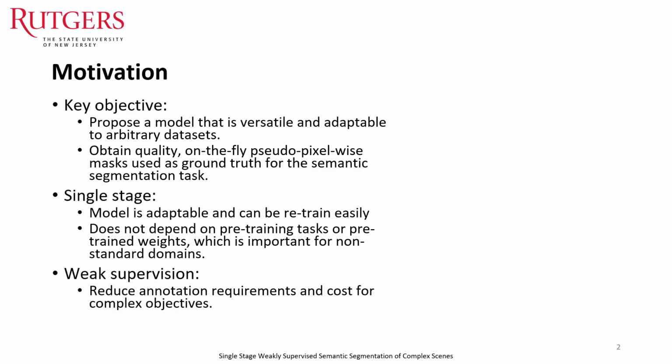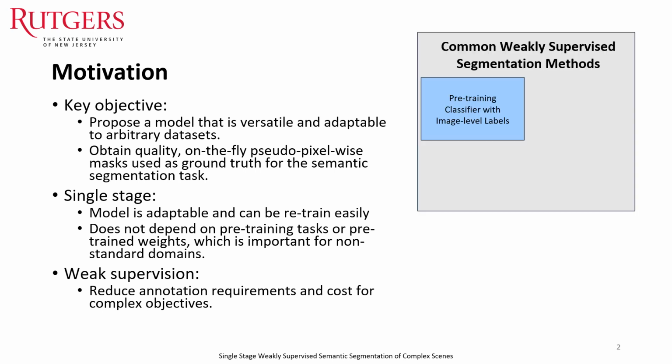In order to understand the strengths of our approach, one needs to first understand the weaknesses of current state-of-the-art methods. Current weakly supervised semantic segmentation methods hardly address the problem of complex or real-world scenes. This is due to the inclination to use image-level labels, which provide little to no spatial and contextual information. Since image-level based methods produce coarse activation maps, they also require dedicated trained refinement networks to produce better pseudo-masks.